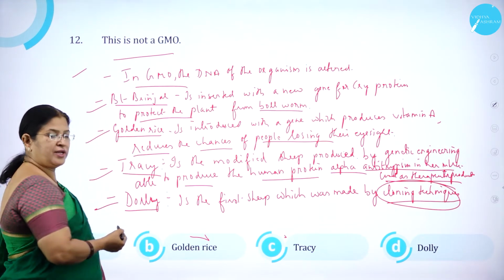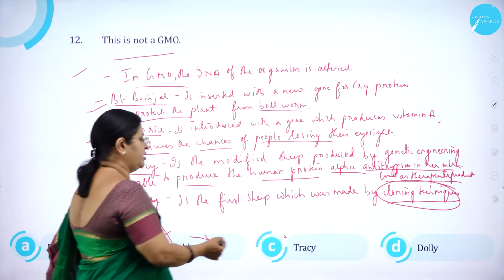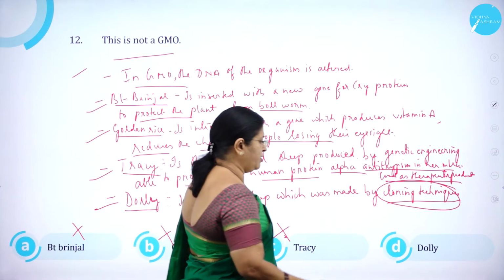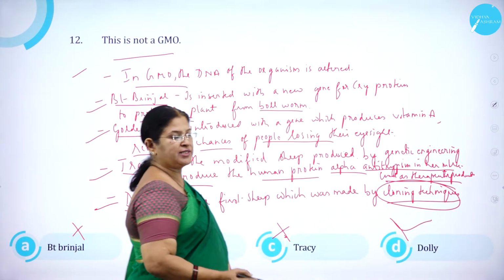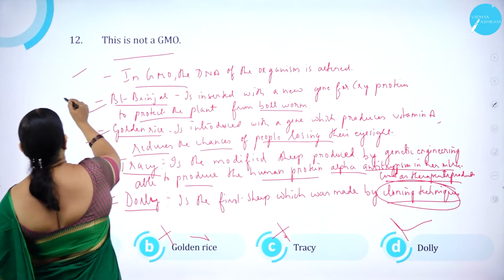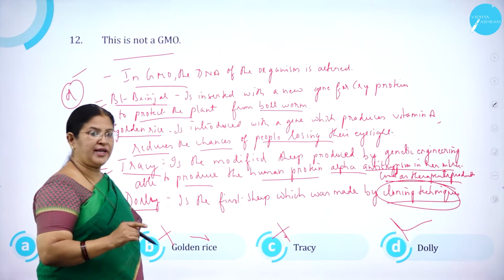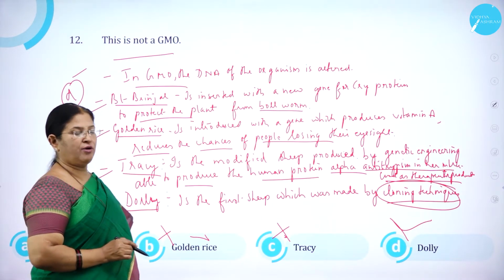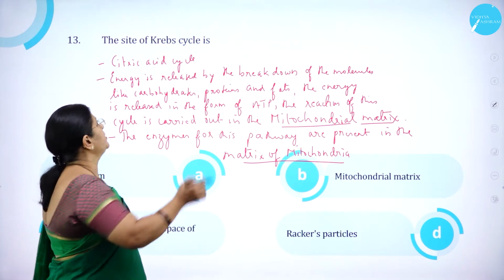So BT brinjal is a GMO. Golden rice, wrong, it is also a GMO. Tracy, it is also a GMO. Dolly is not a GMO, is the right answer. So option D is correct. This is not a GMO. Dolly is not a genetically modified organism. Moving on to question number 13.